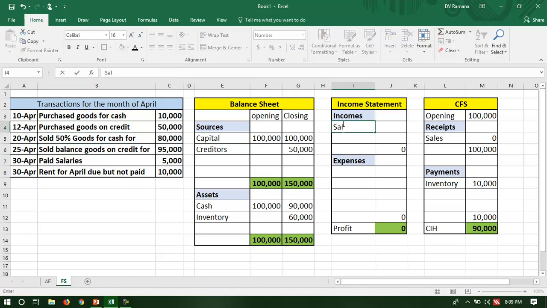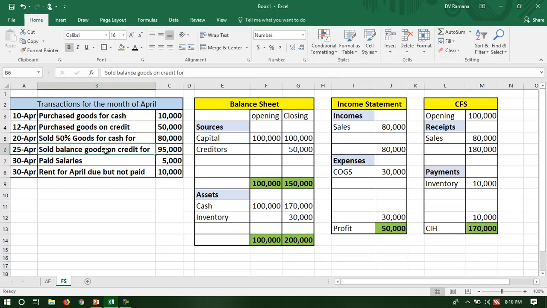Now, sold goods for cash 80,000. So there is a sales of 80,000. Is it for cash or credit? Of course it is for cash. So therefore I received cash and there is an income. And whenever there is an income, according to another important concept, which is called matching concept, which we may see in detail in another presentation, there has to be cost of goods sold, and the cost of goods sold is 30,000. What is that? 50% of the goods have been sold for 80,000. As a result, the inventory will come down by 30,000.